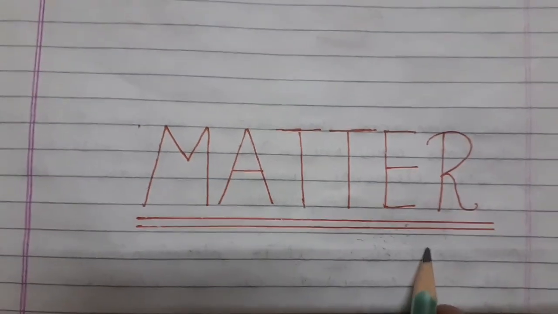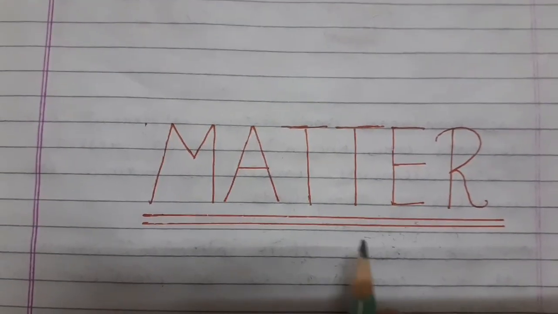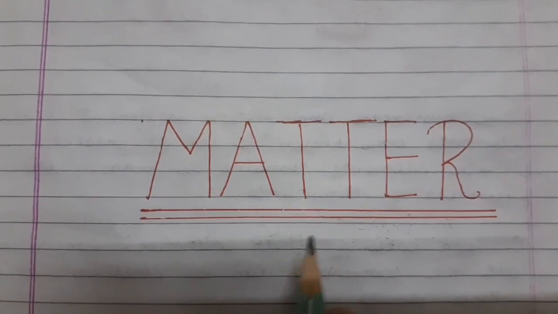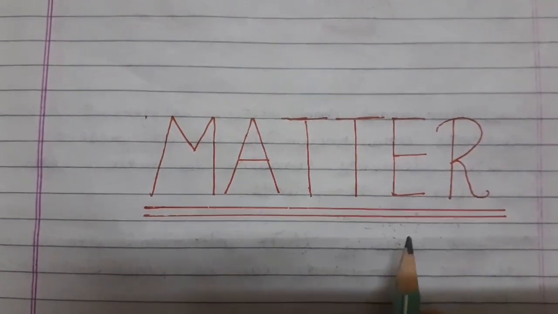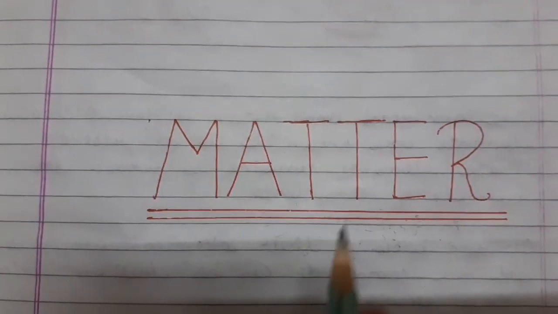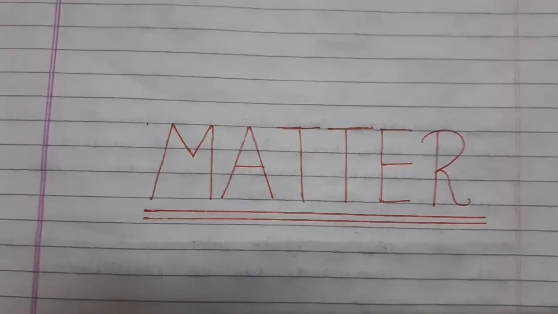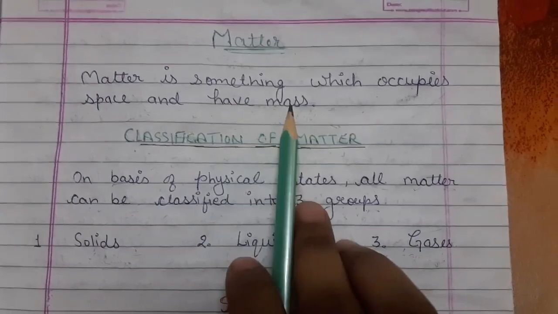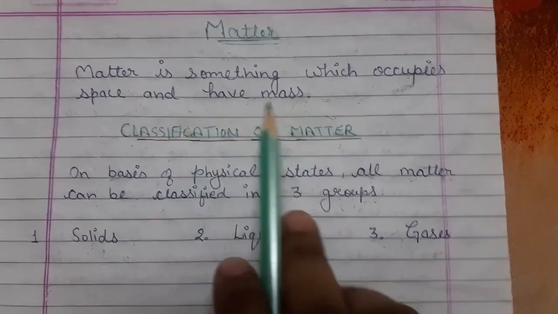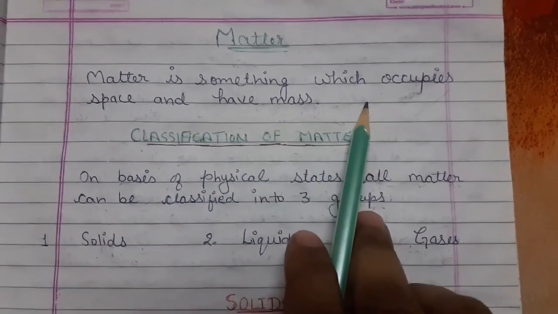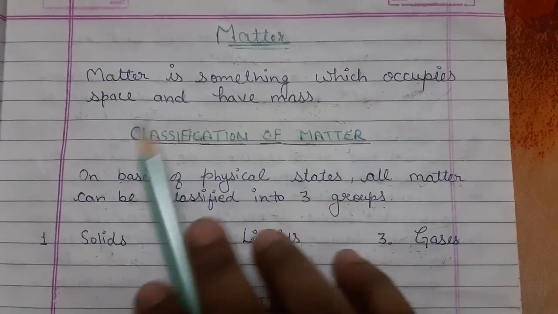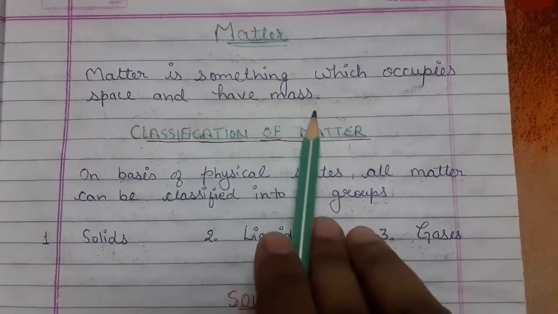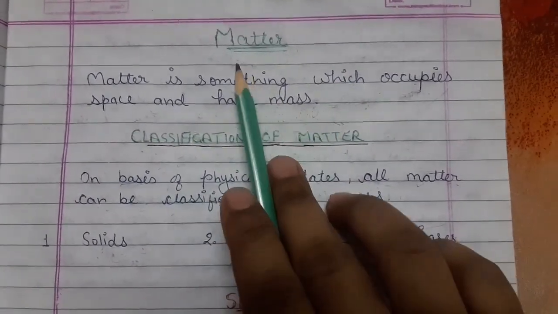What is matter? In our daily life, we come across various kinds of materials like table, chair, computer, etc. All materials are made up of matter. So matter is something which occupies space and has mass. We take the example of a table. A table occupies some space and has some mass, so that is the reason we say that a table is matter.